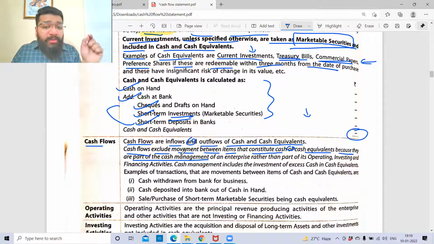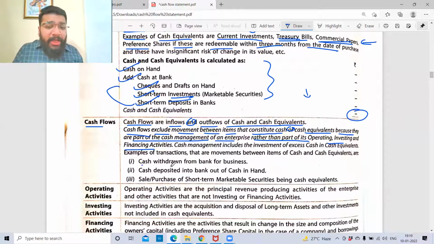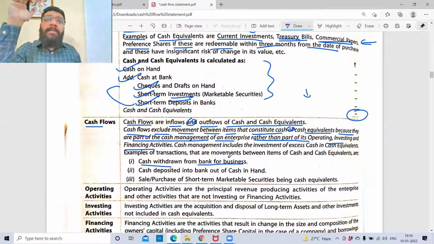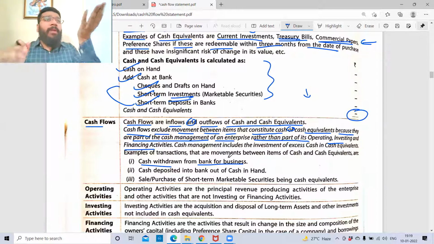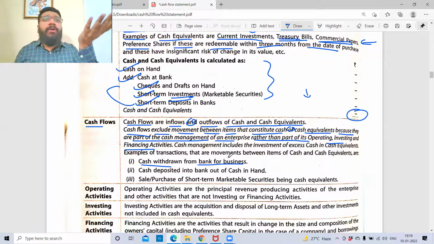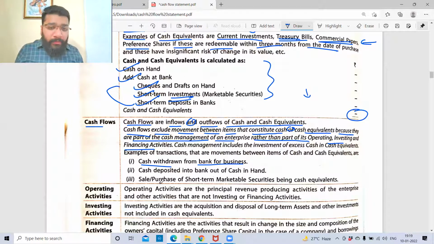Cash flow excludes the movement between items that constitute cash or cash equivalent because they are part of cash management of the enterprise rather than the operating, investing, and the financing activity. Example, cash withdrawn from the bank for the business. Bank balance will go down and cash balance will go up. Money from one pocket is going down, other pocket is going up. So this does not constitute inflow.